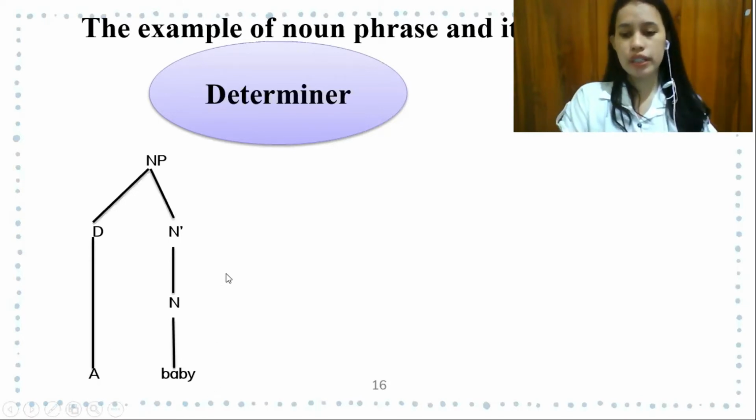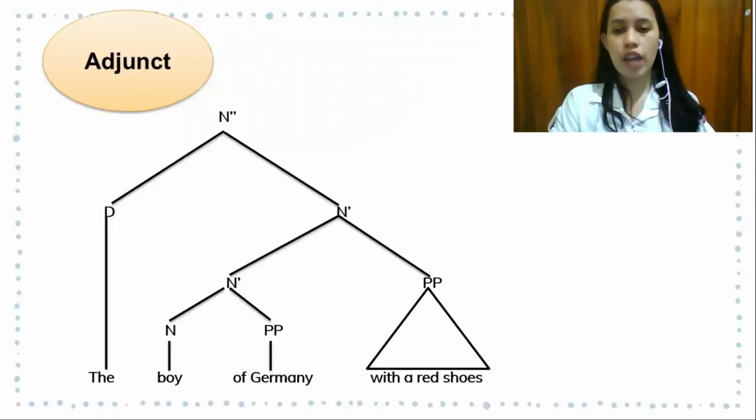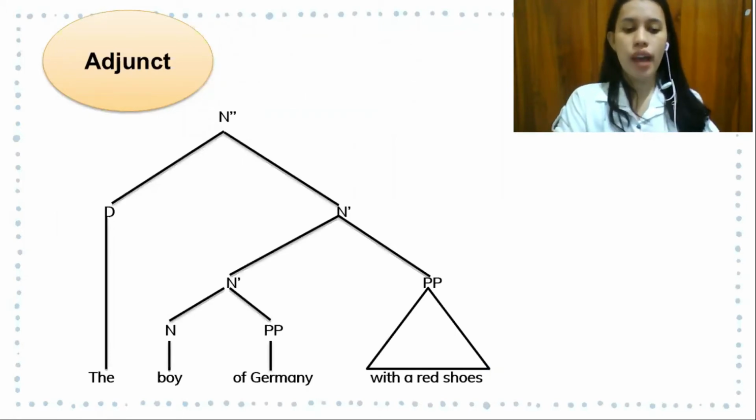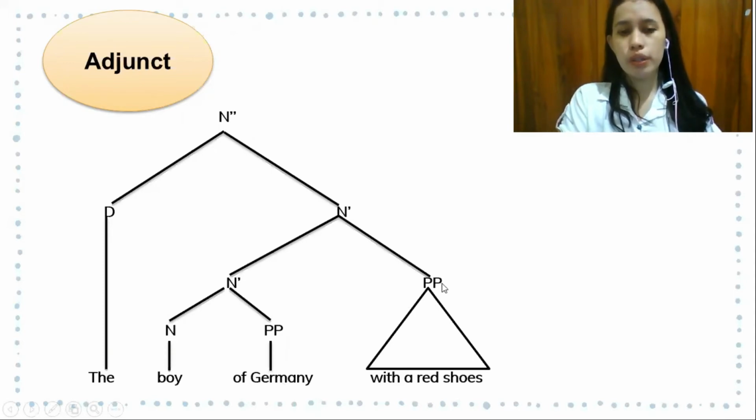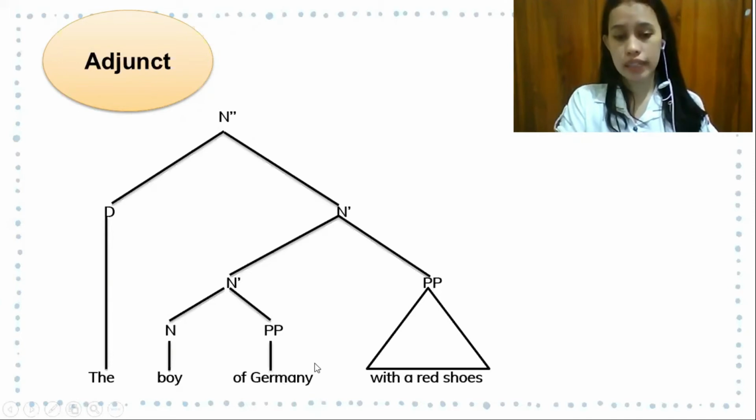And then the next example is adjunct and its X-bar. I have the sentence. The sentence is the boy of Germany with a red rose. As you can see in the slide, the adjunct in the sentence is with a red rose. You can mention this phrase or not. It will not affect the remainder of the sentence.